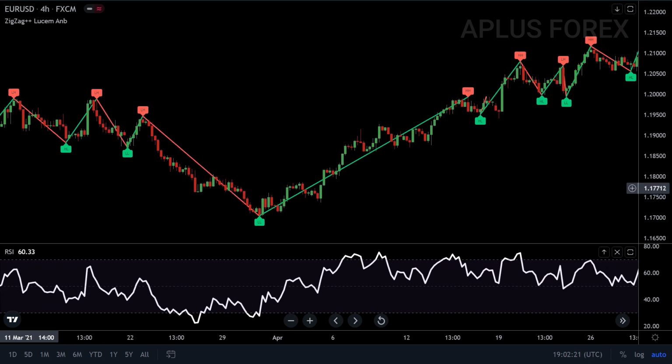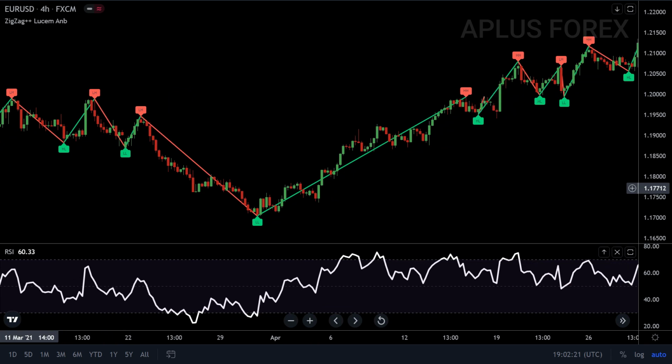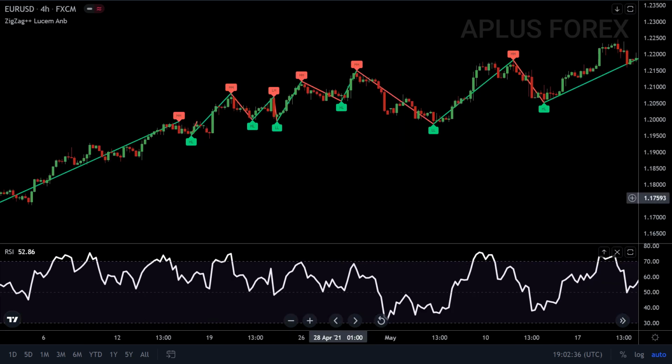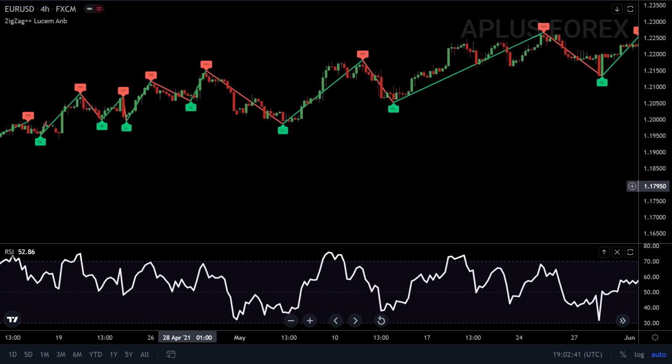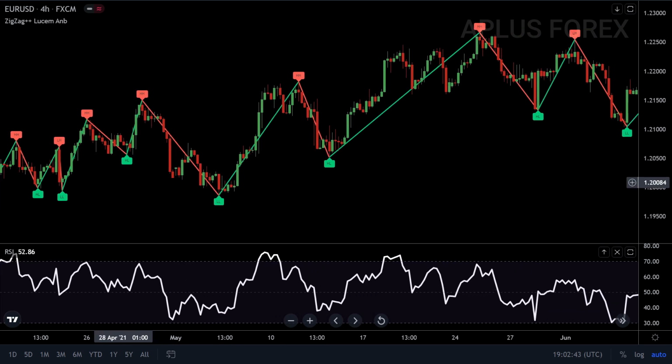On the chart, we can see another higher low area forming, and the RSI is at the 50 mark level, which is still a support area. So we take a long position targeting a 1:2 risk to reward ratio, putting our stop loss below the previous higher low and exit our trade when a higher high area is formed. We continue scalping the market whenever we get higher lows and higher high areas.